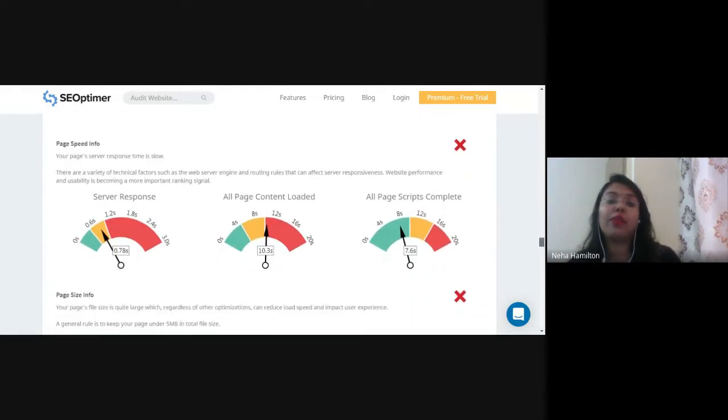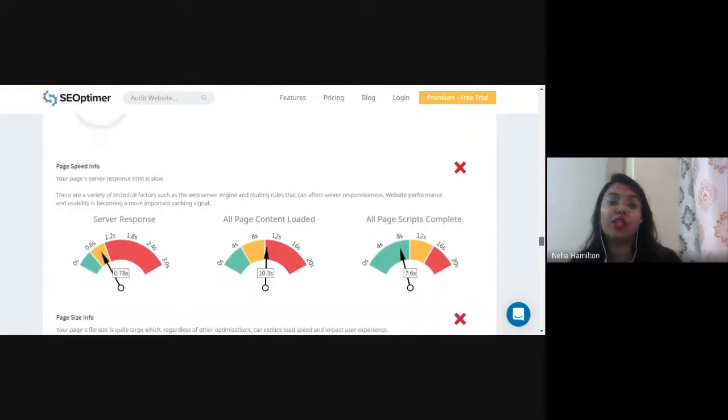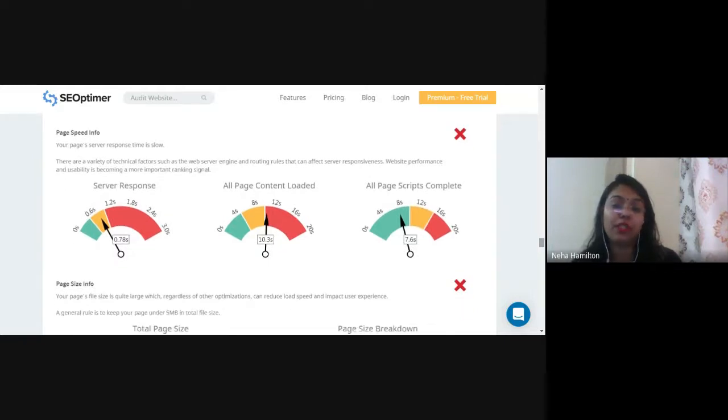Now, what are the points that need to be improved in the performance of this particular page? See, server response is 0.6 seconds, which is coming as average. Server response should be as good as 0 seconds. So where does this fall? It is coming as average.